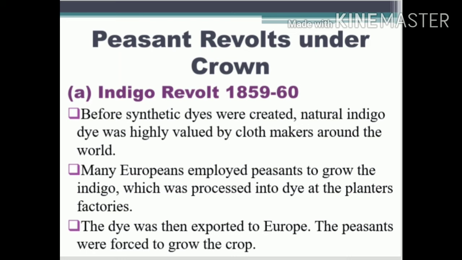And not only that, the peasants were forced to grow the crop by the British. The planters paid the cultivators a low price for their indigo. Actually, it was very costly in the world market.